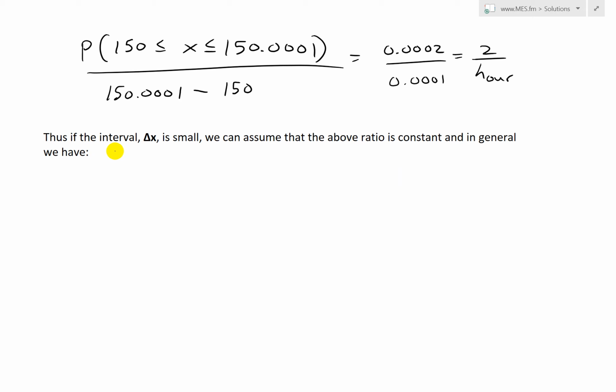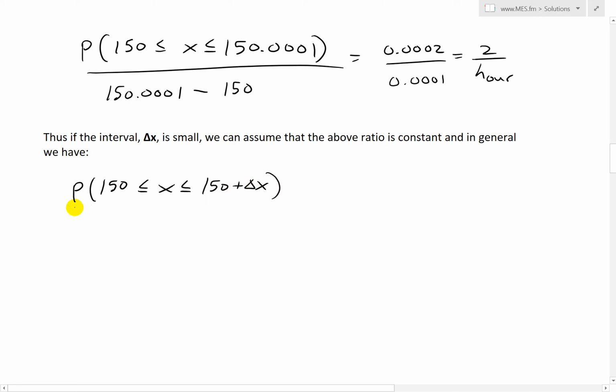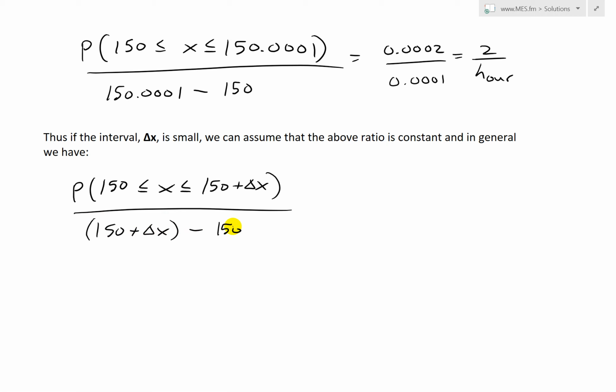And in general, for this case, P of 150 less than x less than or equal to 150 plus delta x, divided by that interval, which is 150 plus delta x minus 150, and that just cancels, leaving delta x below it.